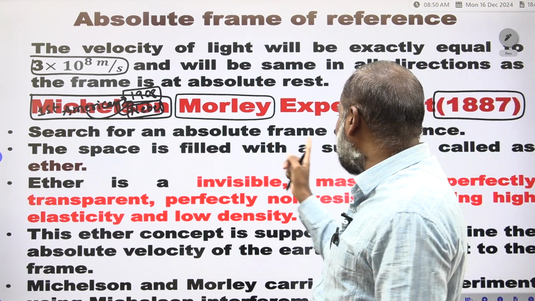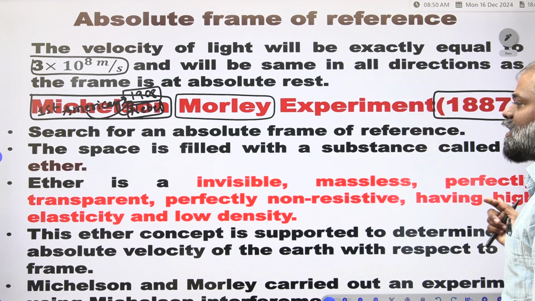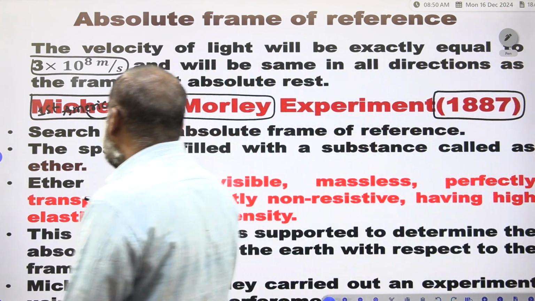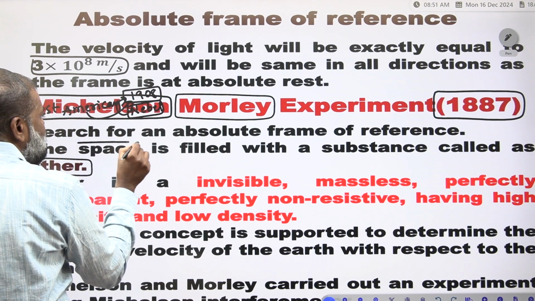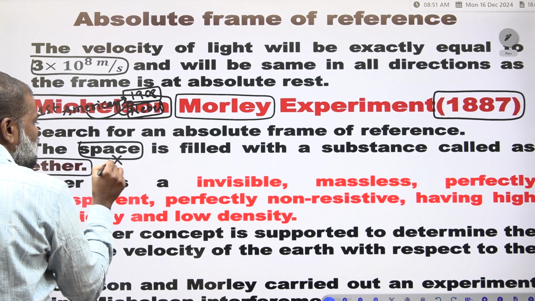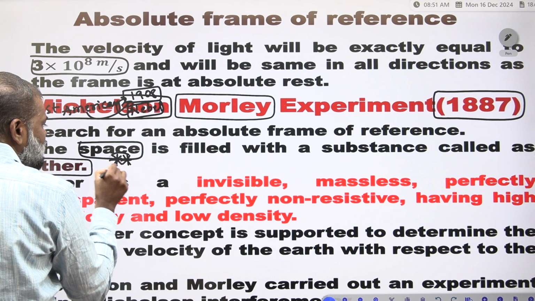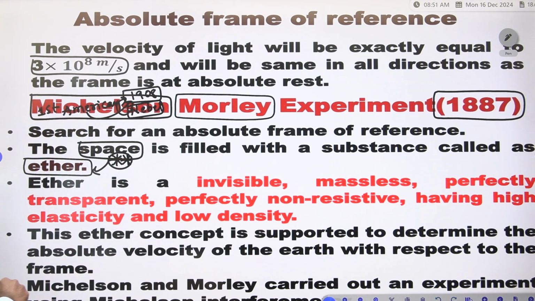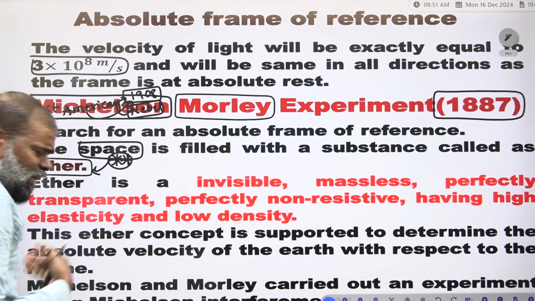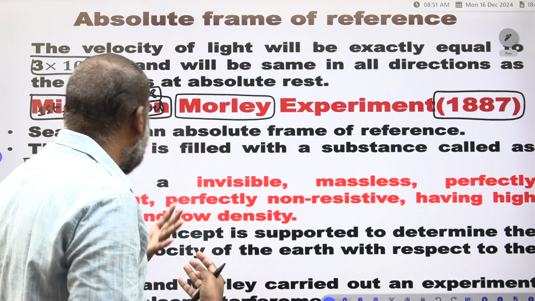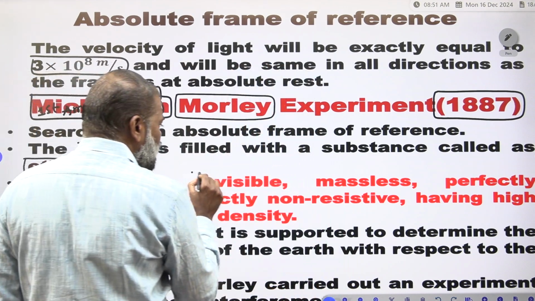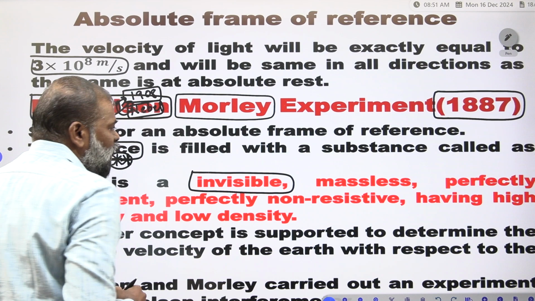The space is filled with a substance. That substance he took as ether. What is the ether? Ether is a material. Its qualities are: ether is invisible, you are unable to see it with the naked eye.